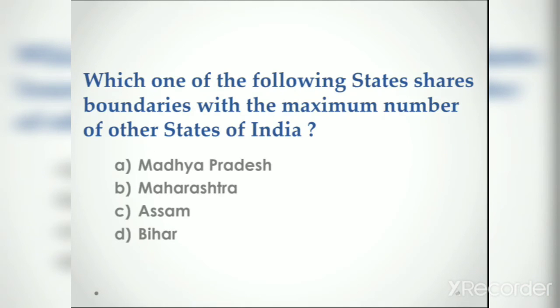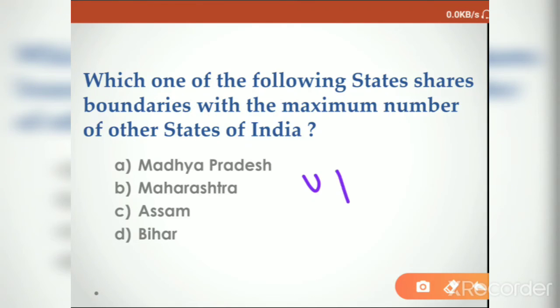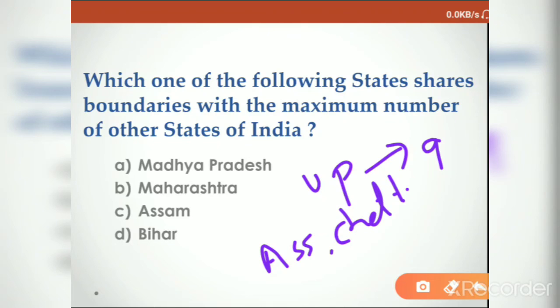Which one of the following states shares a boundary with the maximum number of other states of India? That means within India, the state that has the maximum boundaries with other states. The answer is Uttar Pradesh, friends, because it shares 9 state borders. Next are Assam and Chhattisgarh, which share 7 states, and the minimum is Sikkim, which shares with only 1 state.